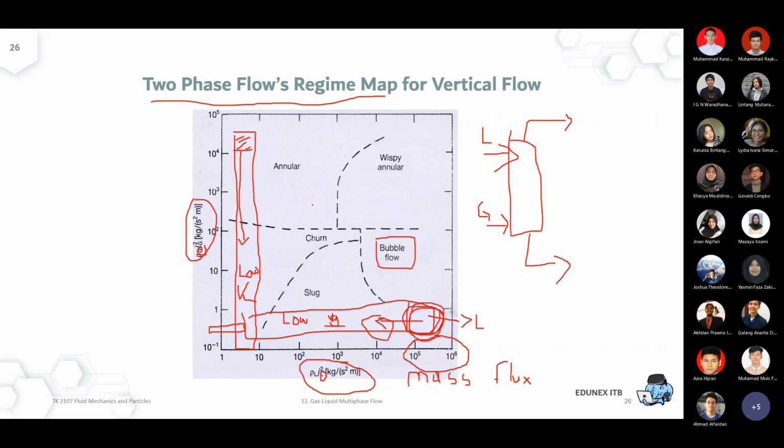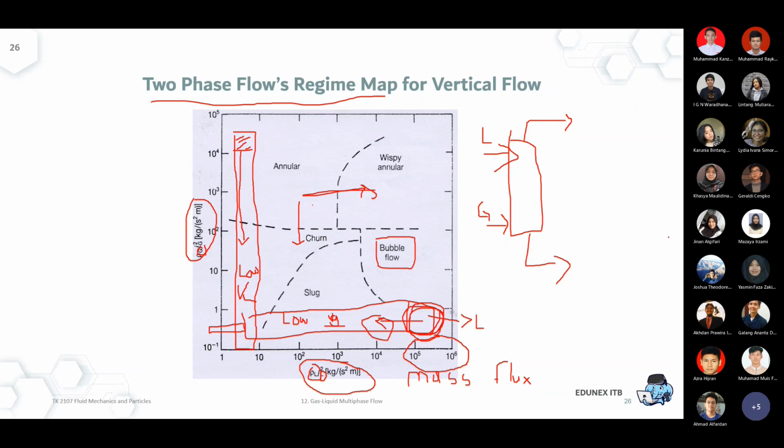Maybe from annular now it shifts to churn because of the lower gas, or maybe now it moves to the wispy annular because at some problem you get a higher liquid velocity. So from your initial point now you go into this wispy annular. That's the possibility, that's why it's almost limitless.